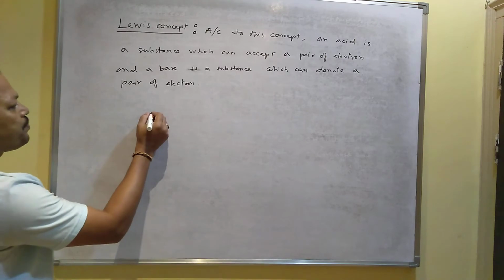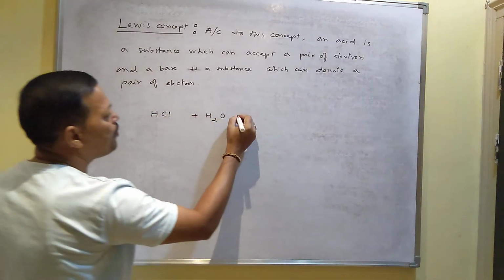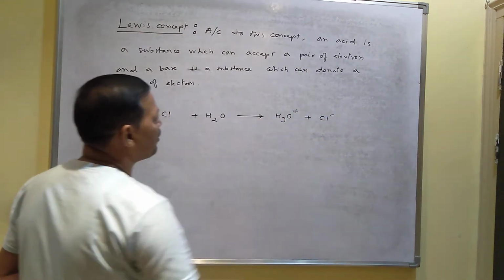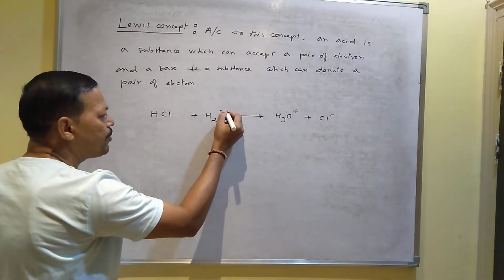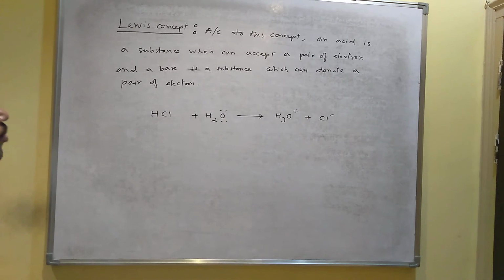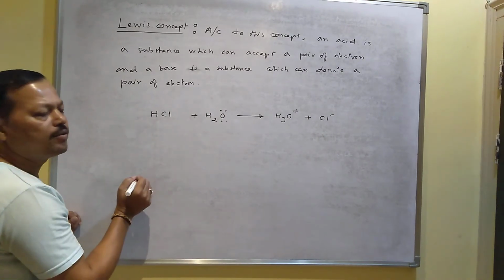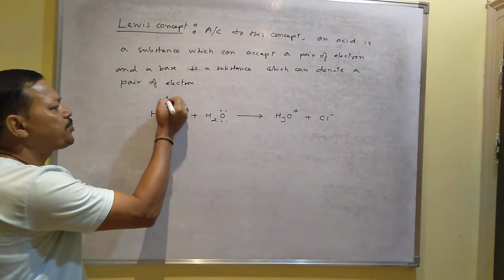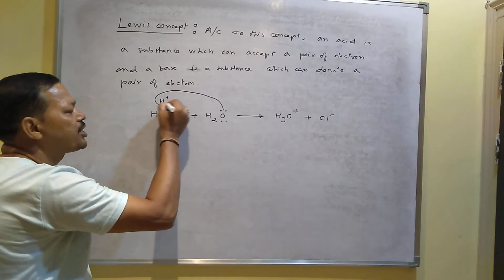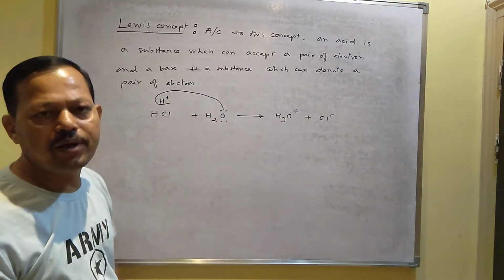For example, let us consider HCl and water. You know, when HCl combines with water, it produces hydronium ion and Cl minus ion. Oxygen always has 2 lone pairs of electrons. Due to the presence of the lone pair, since HCl is an acid, it releases H plus ion. When it releases H plus ion, the lone pair of oxygen will take the H plus ion from the acid and it will convert to hydronium ion.